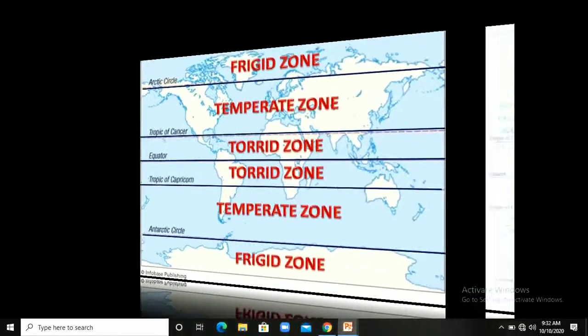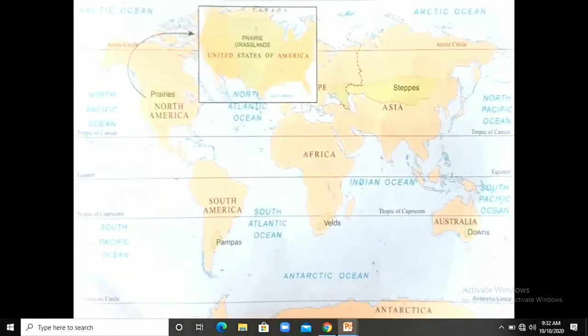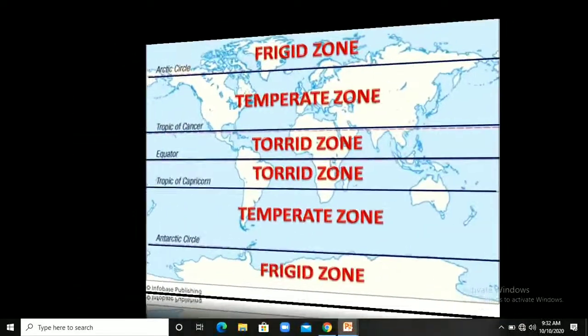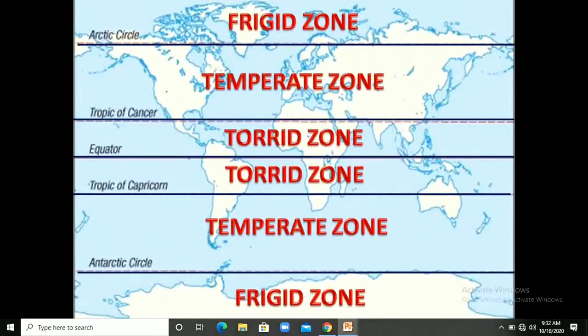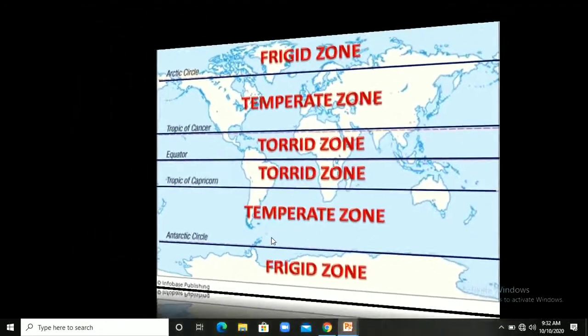And now let's talk about the grasslands. Most of the grasslands we find in the temperate zone, as we have discussed already. This is the temperate zone, and most of the grasslands lie in the temperate zone, right?